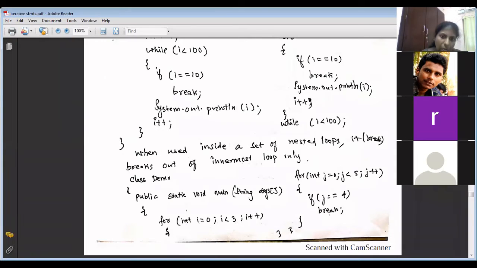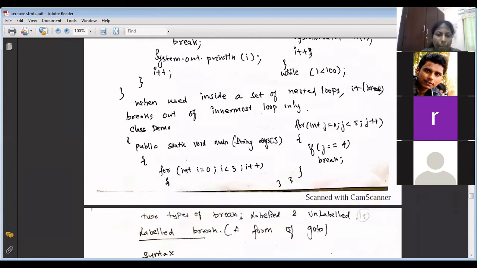Outside for loop, I equal to 1. Then when I equal to 1, it will print from 0 to 4. After j equal to 4, where does it go? I becomes 2. Okay, 0, 1, 2, 3, like that. So break will come out of only the inside for.